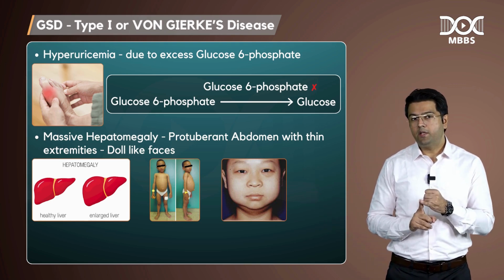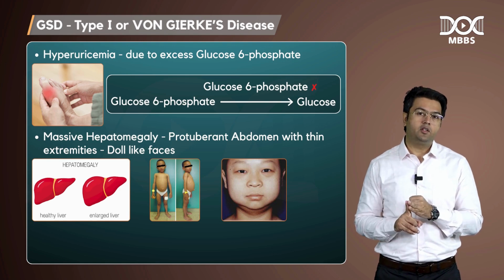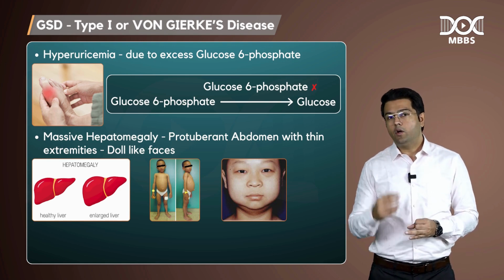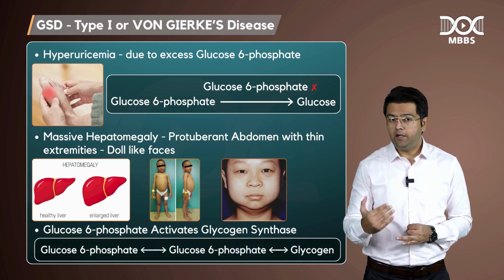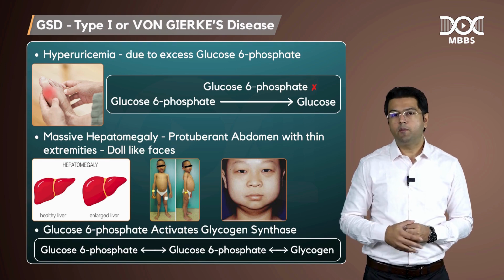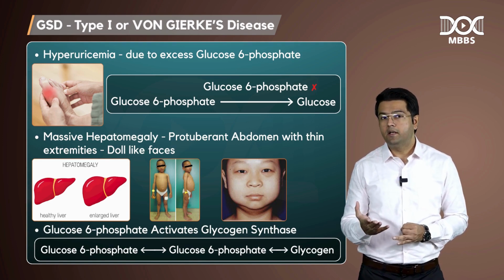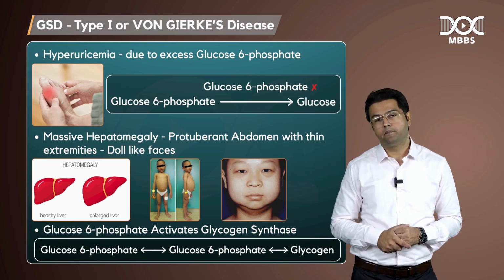So guys, one is hyperuricemia, second is hepatomegaly. Why is there hepatomegaly? Because there is an excess amount of G6P. This G6P activates the rate limiting enzyme of glycogen synthesis, and that is glycogen synthase.